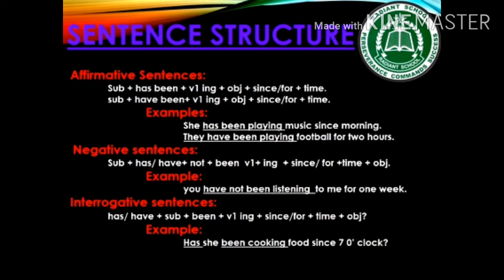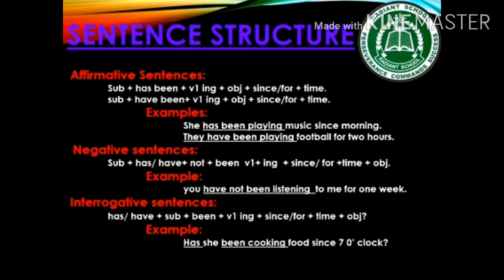Let's have a look at the sentence structure of present perfect continuous tense. The helping verbs are has been or have been with the first form of verb plus ing. With a singular subject we use has been, and with plural subjects we use have been. And since or for will be used according to the given time. For example, she has been playing music since morning. They have been playing football for 2 hours.